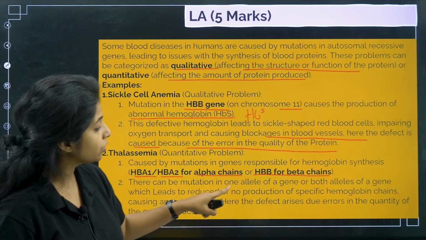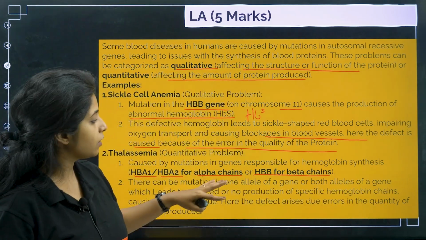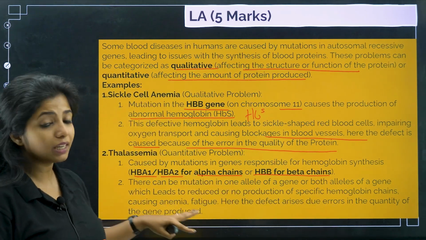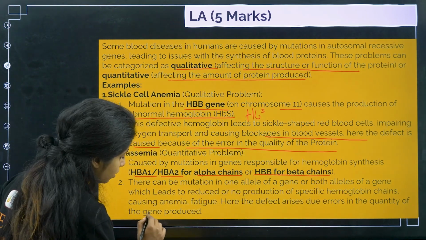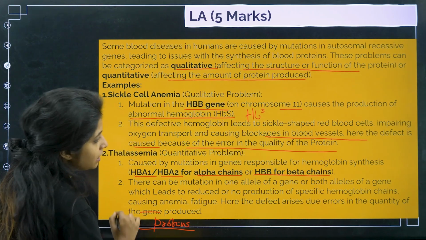This leads to reduced or no production of specific hemoglobin chains, causing anemia and fatigue. Hence, the direct defect arises due to errors in the quantity of the protein produced, or basically I can write quantity of the proteins which are being produced, my dear children.